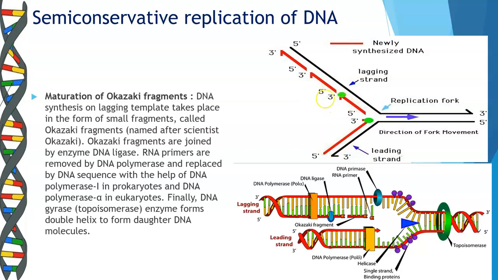For the removal of these RNA primers, they are replaced by DNA polymerase 1 in prokaryotes and DNA polymerase alpha in eukaryotes. They help in the removal of the RNA primers. Finally, you have gyrase, which is also called the topoisomerase enzyme, which forms the double helix to give you your two newly synthesized daughter molecules.